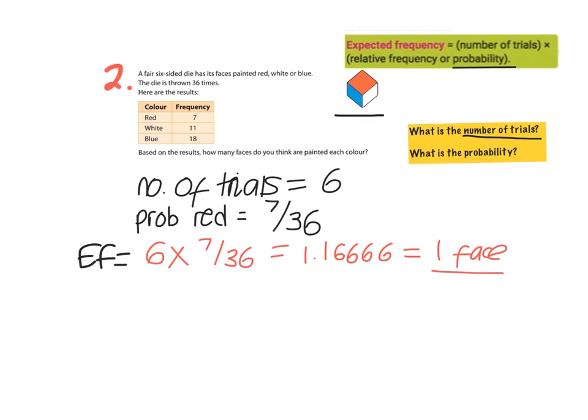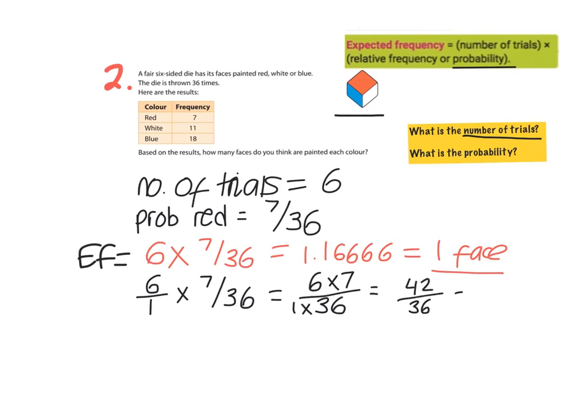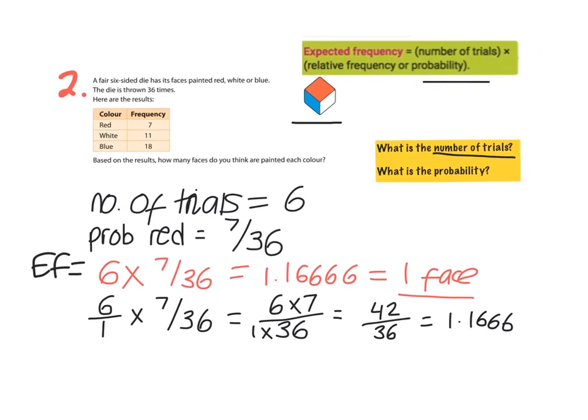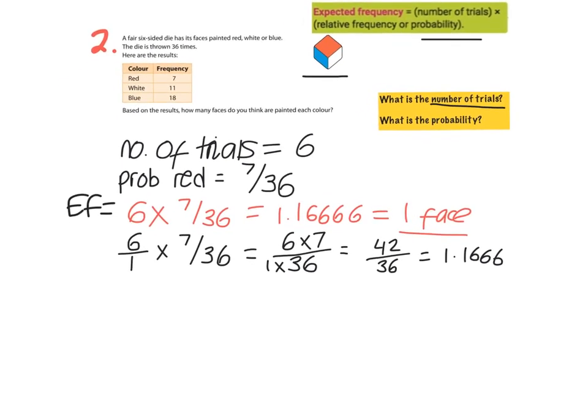If you're forgetting how to do that multiplication on your calculator, you can simply turn that 6 into 6 over 1, multiply by 7 over 36. So it's top by top, 6 by 7, and then divide that by the bottom by the bottom. So it's 42 over 36, which ends up as 1.1666.